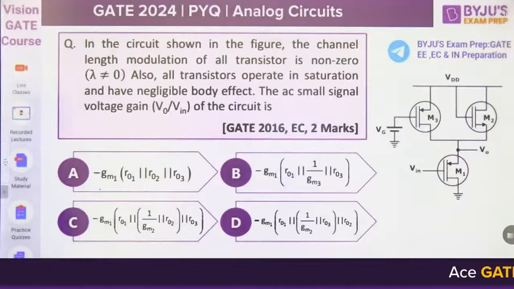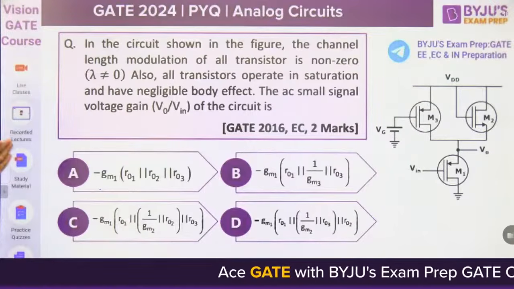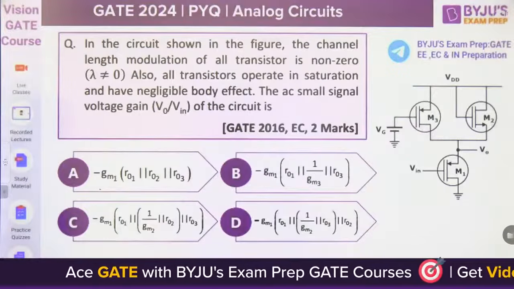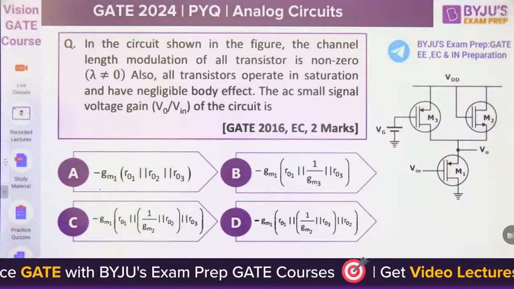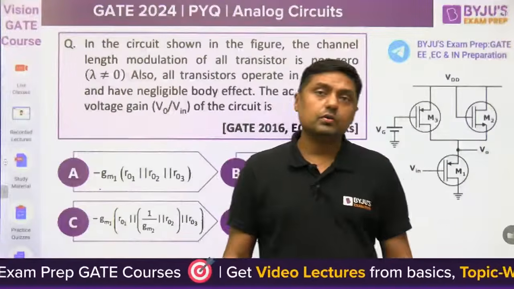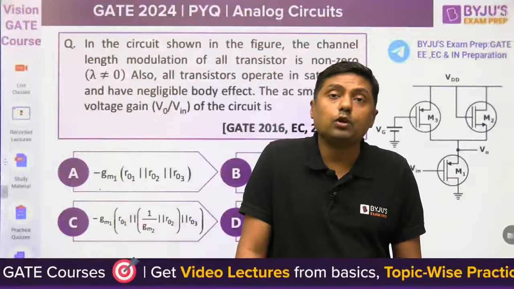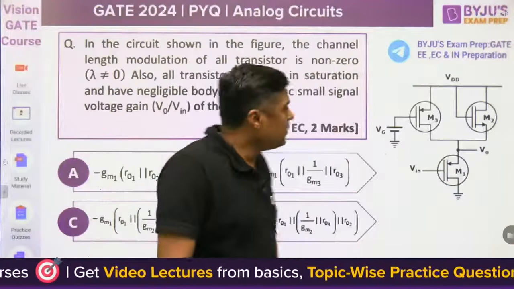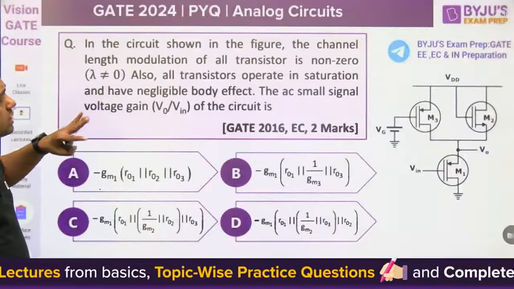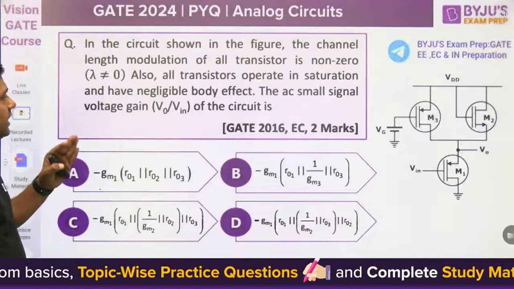No? Okay. Now, in the circuit shown in the figure, the channel length modulation of all transistors is non-zero. Where is the channel length modulation? Yes, lambda, non-zero. In the previous question it was 0. Now it is non-zero. Non-zero means we have what? r0. If we have the r0, also all the transistors operate in saturation and have negligible body effect.